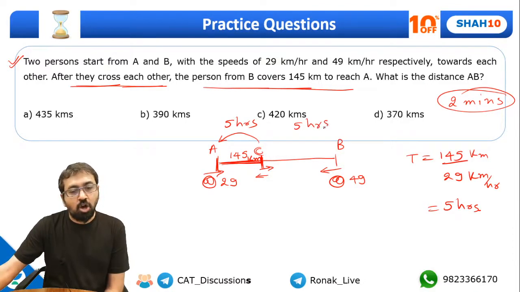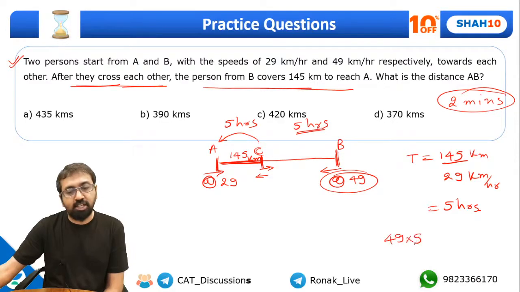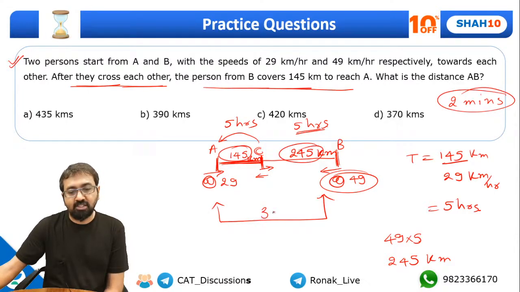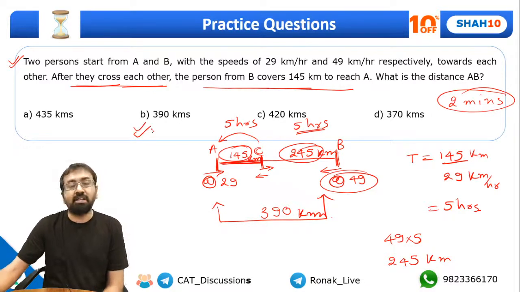So how much distance will B travel at a speed of 49 kilometers per hour in 5 hours? It will be 49 into 5. What is 49 fives? It will be 245. Yes or no? So this distance should be 245 kilometers. So what is the total distance, guys? It's 145 plus 245, that is 390 kilometers. That's your answer.